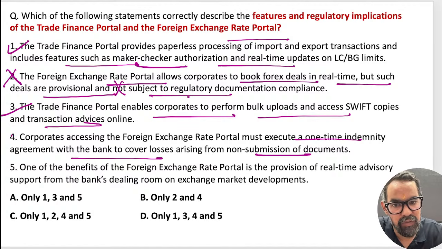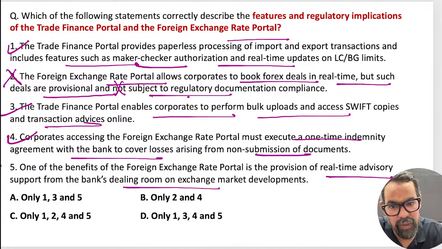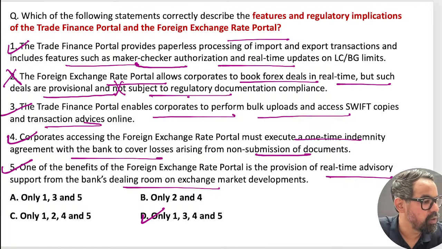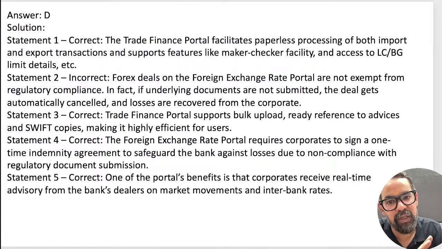Okay, arising from non-submission of documents. This should be correct. One of the benefits of the foreign exchange rate portal is provision of real-time advisory and the bank dealing rooms. This is also true. 1, 3, 4, 5. Do we have 1345? Means option D should be the right answer. I'm also doing some guesswork with this one.